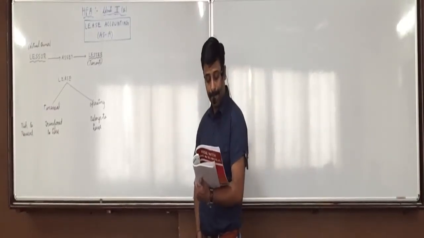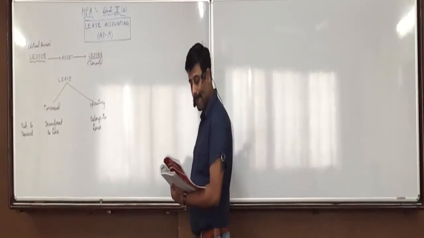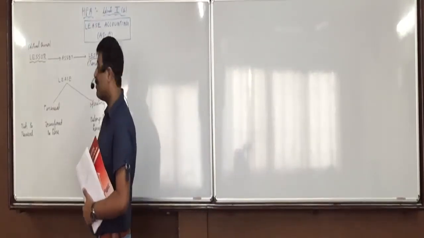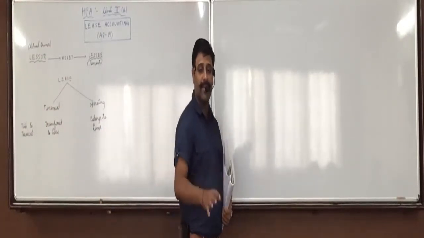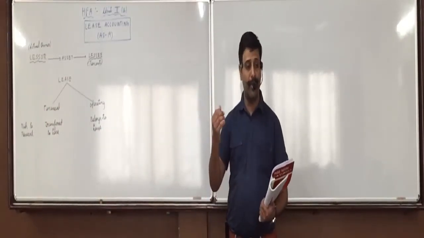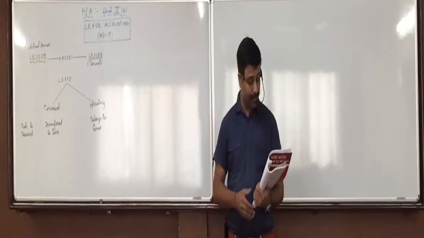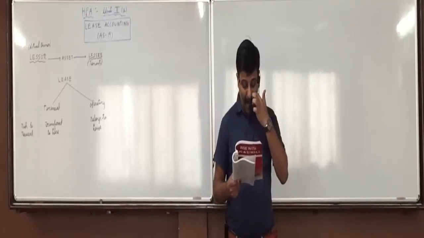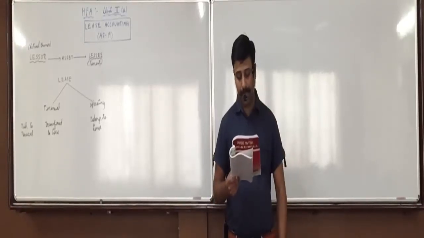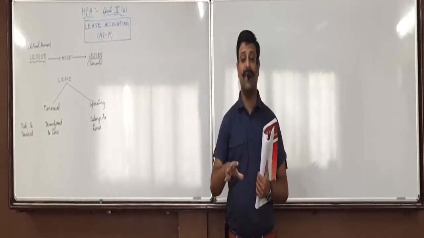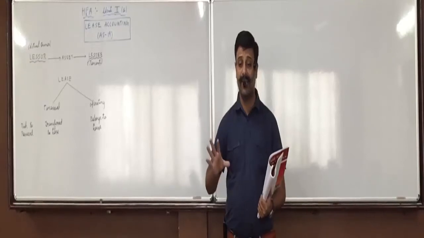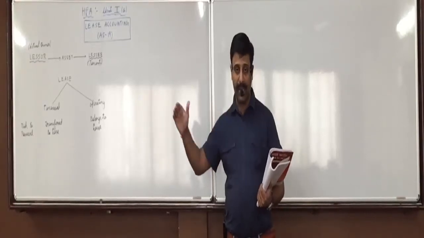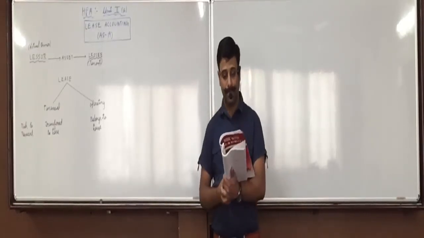Other costs of operating lease should be recognized as expense in the year in which they are incurred. Any other expenses like municipal tax etc. which the lessor has to pay, in the year in which he pays that, he will debit it to the profit and loss account. Initial direct cost of the lease may be expensed immediately or deferred. If any expenses are incurred initially by the lessor, either you can debit it to the P&L account that year itself, or you may write it off over the term of the lease.